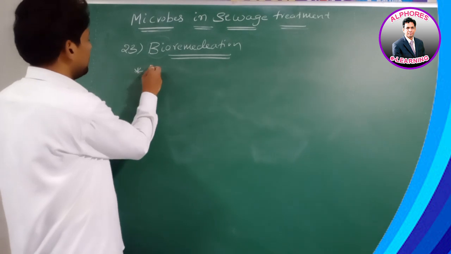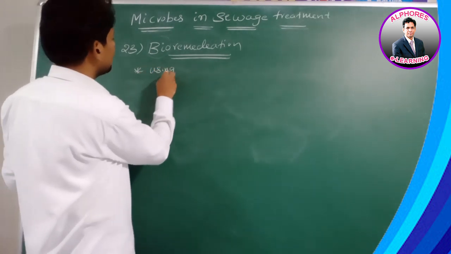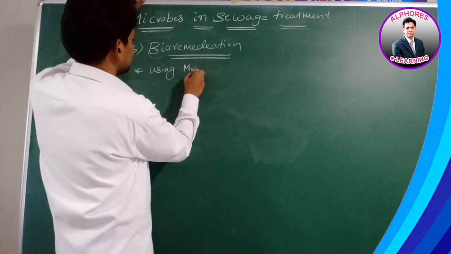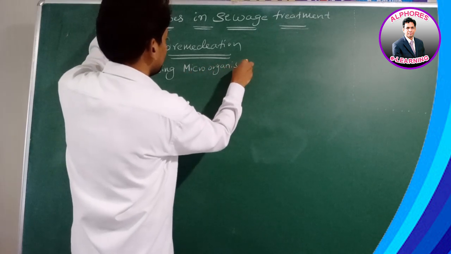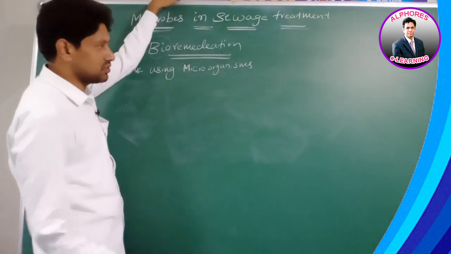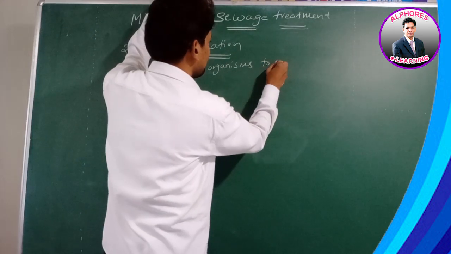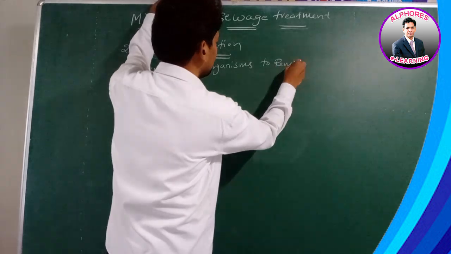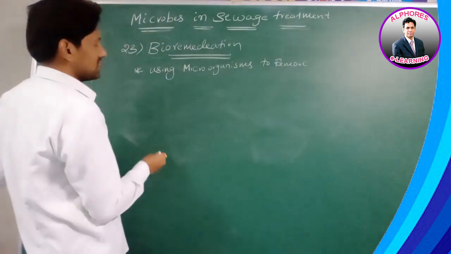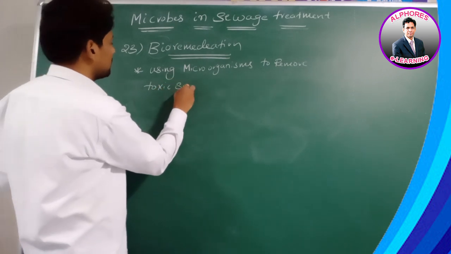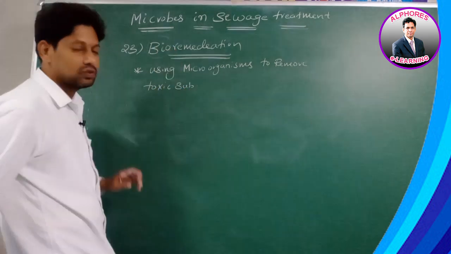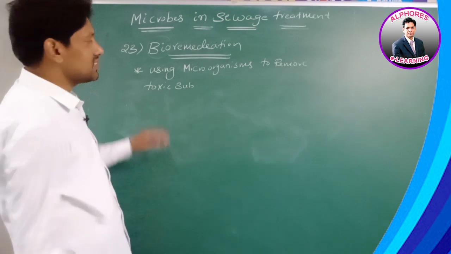Therefore, bioremediation is using microorganisms to remove toxic substances, such as